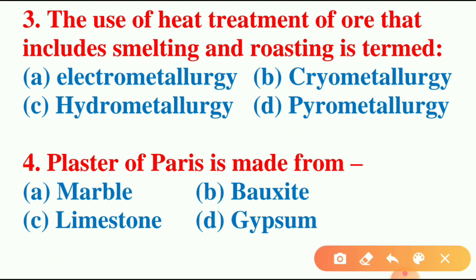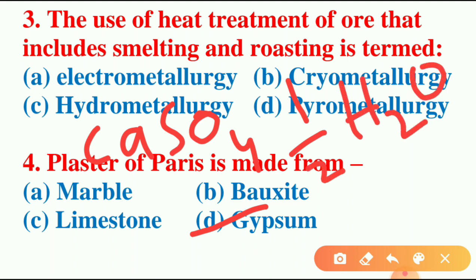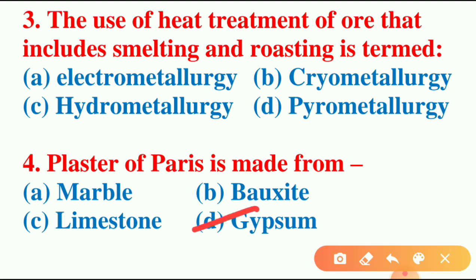And the answer for this question is gypsum. And the formula for plaster of Paris is nothing but CaSO4 half H2O. And the formula for gypsum is nothing but CaSO4 2H2O. Okay, just remember this, guys.